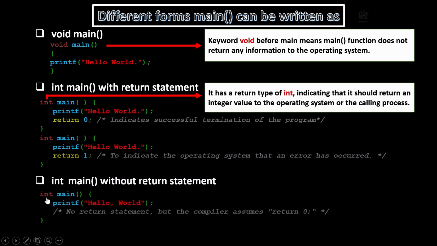Now if we write an integer return type before main, but we do not write any return statement within the function itself, the compiler is going to assume that the return 0 statement has been written right here. The compiler will do the job for you here.